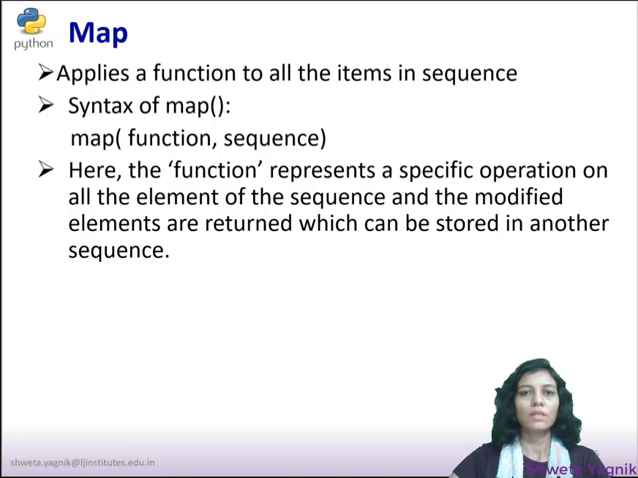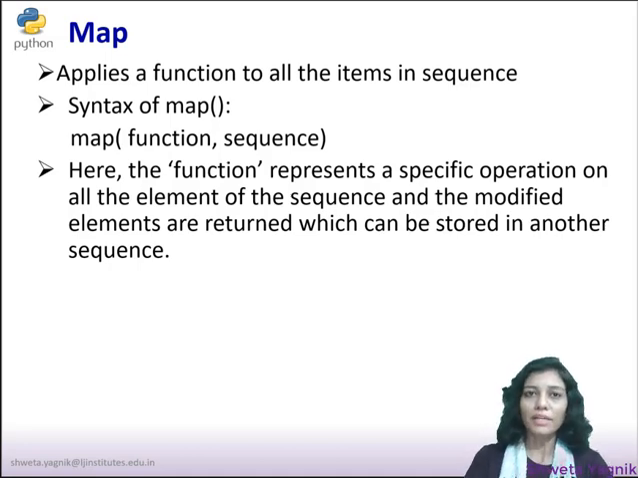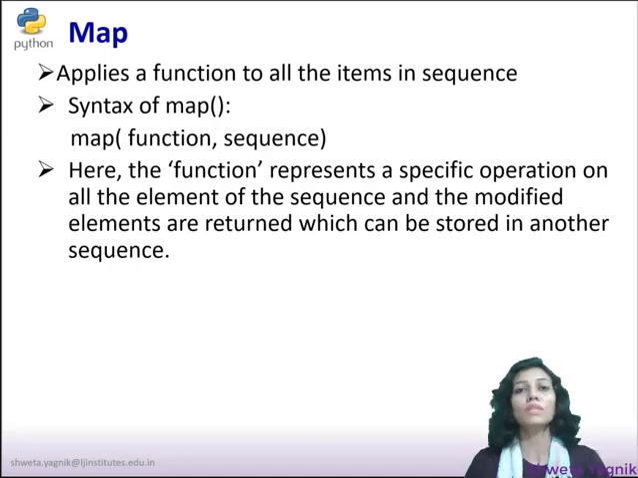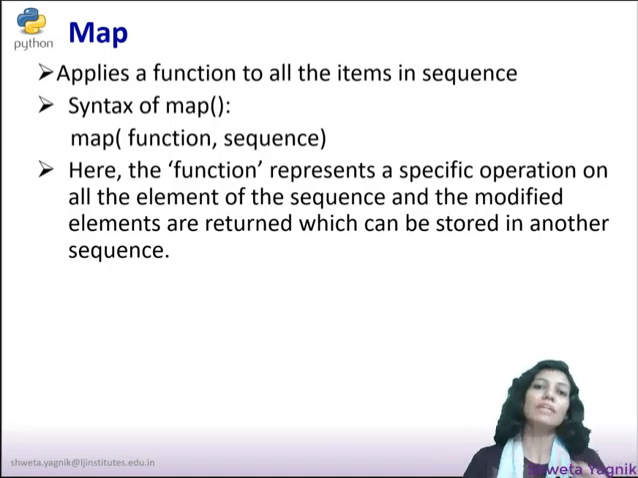Now we will see the map inbuilt function of Python. It applies a function or operation to all the elements in a sequence. In the filter function, we filtered out some of the elements from the sequence. Now here we want to apply some specific operation on each and every element of the sequence. So this function will apply the operation on each and every element. That's the difference between filter and map.